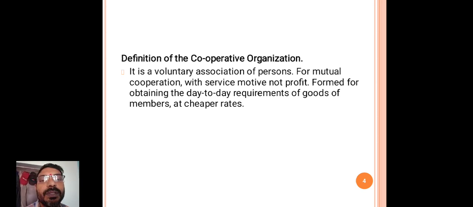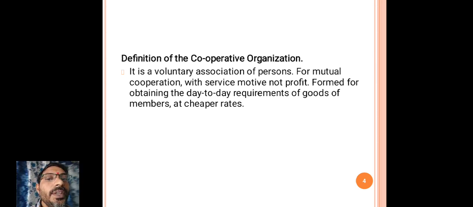There are kinds of business concerns: the sole trading concern, the partnership business concern, the joint stock company, and the cooperative organization. A cooperative organization also comes under one type of trading organization.